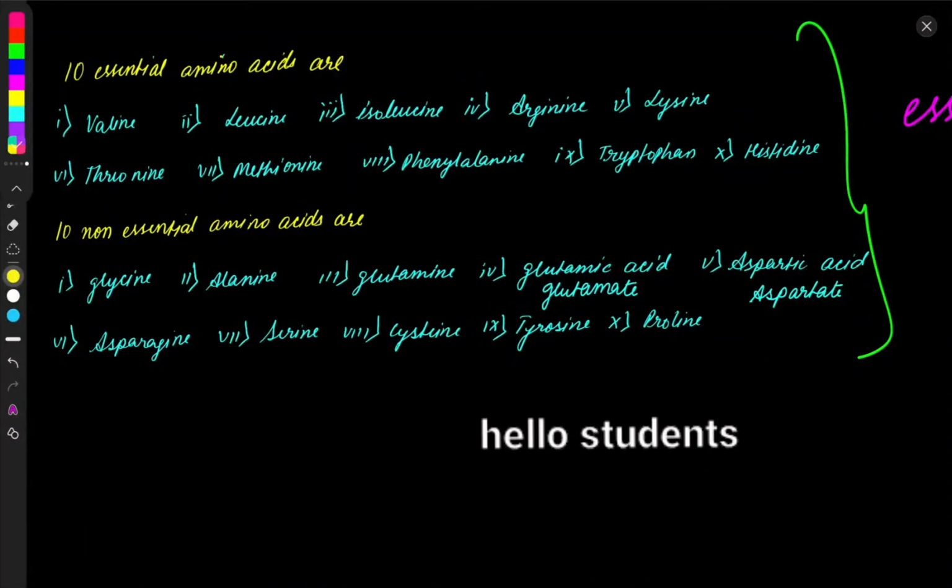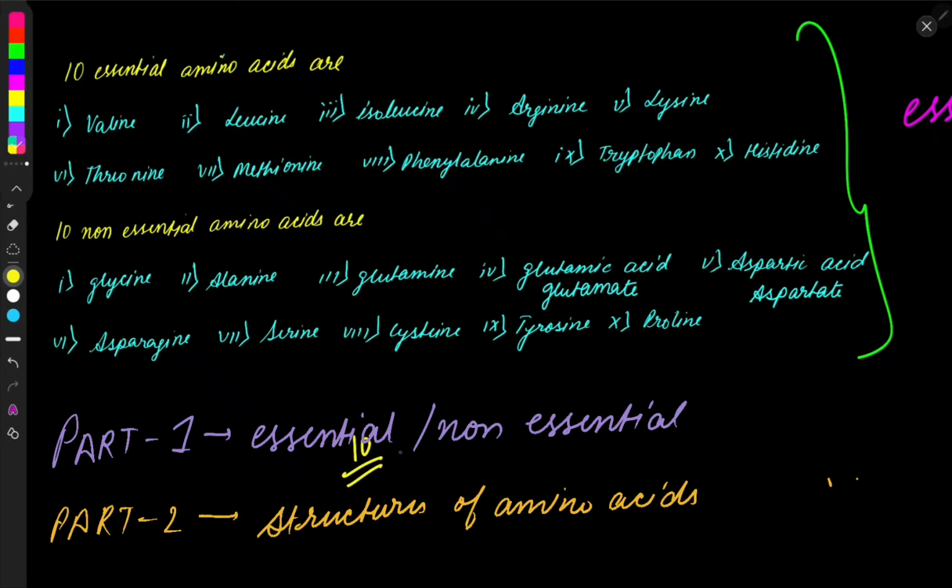Students, so today I'll help you to memorize the 20 amino acids. This video would be in two parts. In part 1 I'll discuss which of the 20 amino acids are essential and which are non-essential, and in part 2 I'll discuss the structures. I'll give a trick to memorize the structures of these amino acids too.